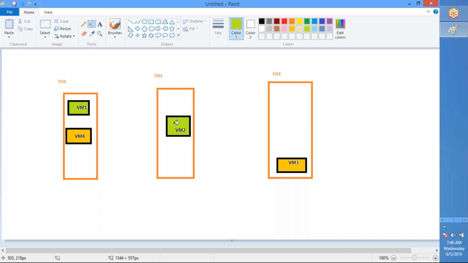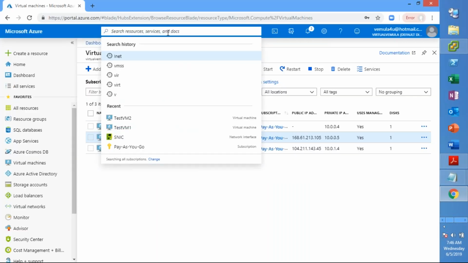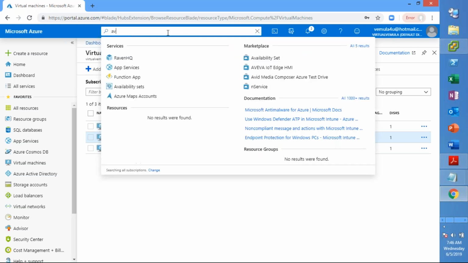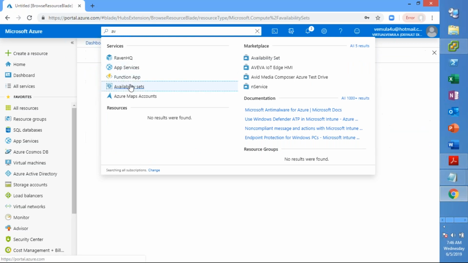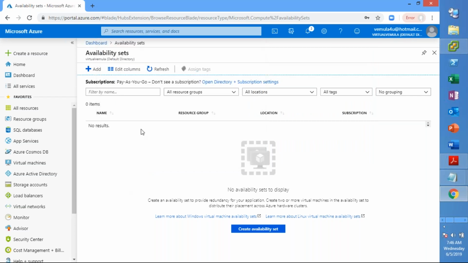Okay, now let us quickly go to the portal and see where I find that and how I configure it. Like how we do for any service, you can go and search here in the search box. You will get something called availability set. Now you have to create an availability set before you create a virtual machine. So that is very important.